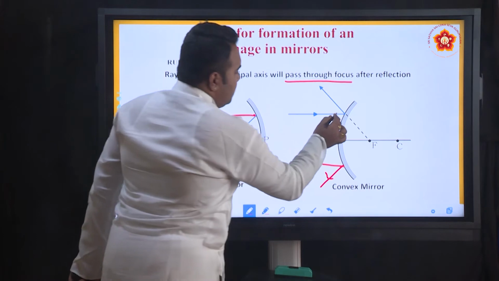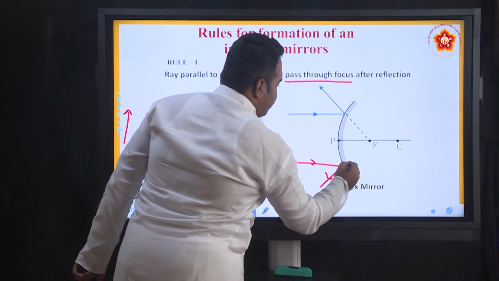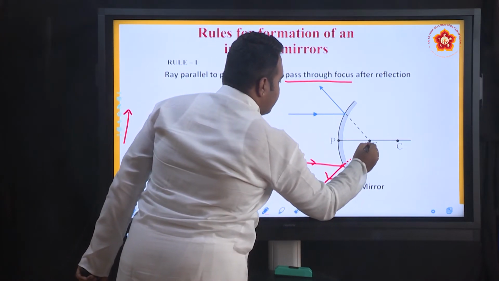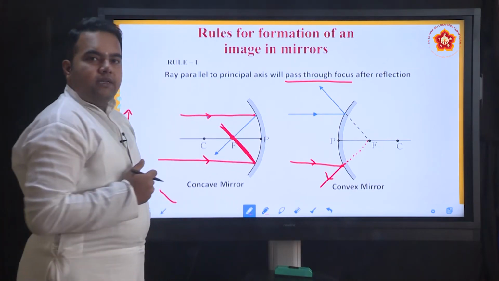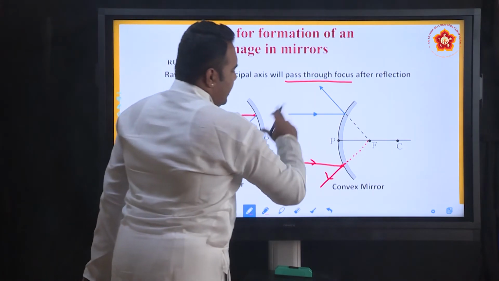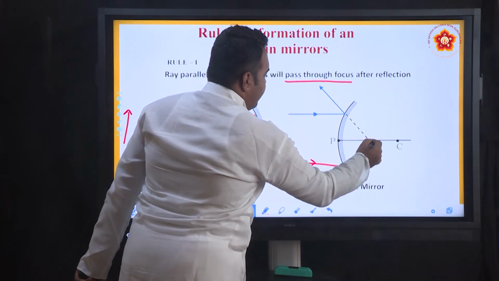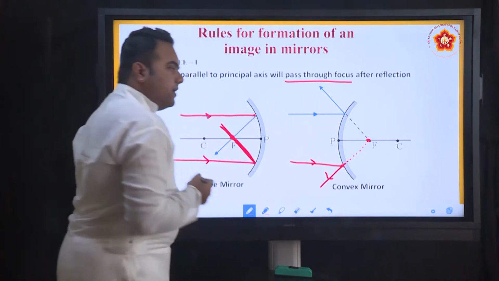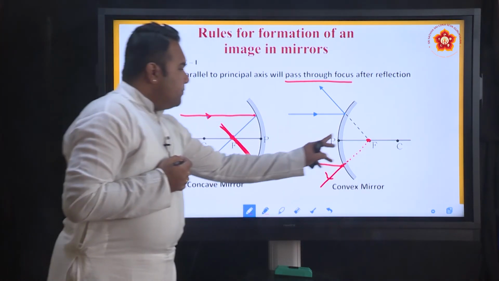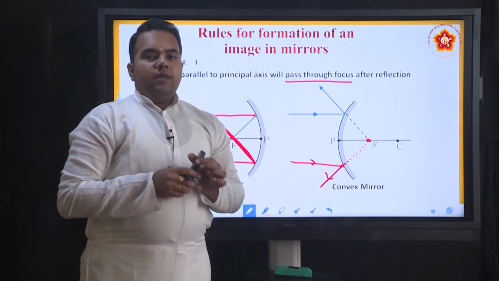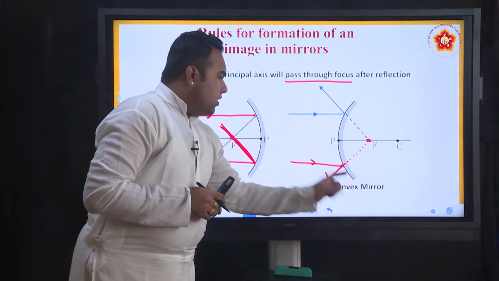But if you extend these rays of light inside the mirror, all of them appear as if they are coming from a particular point inside the mirror, and that particular point is called the principal focus of the convex mirror.